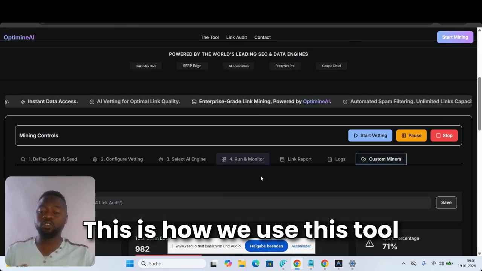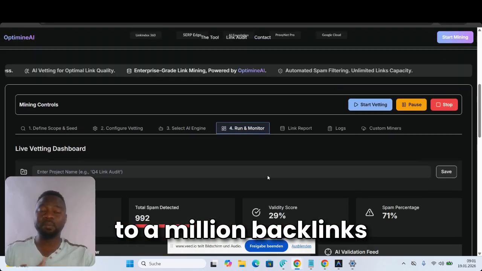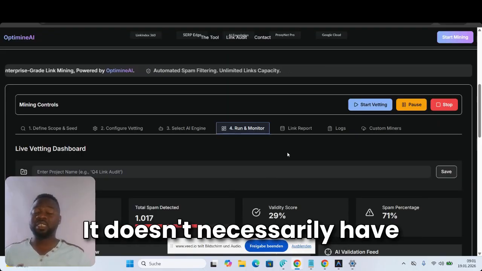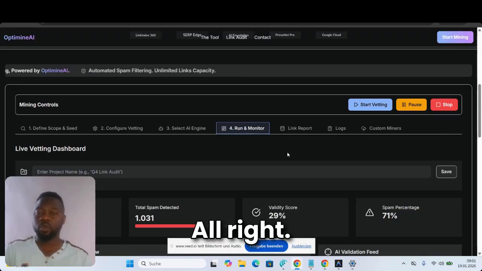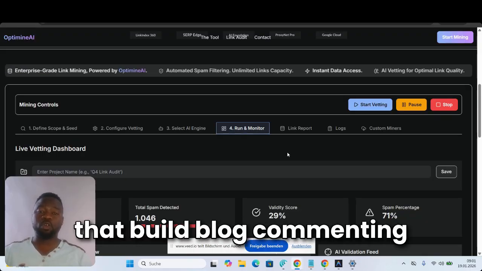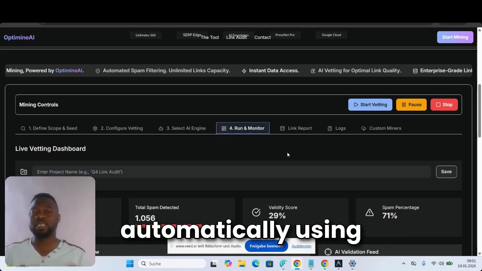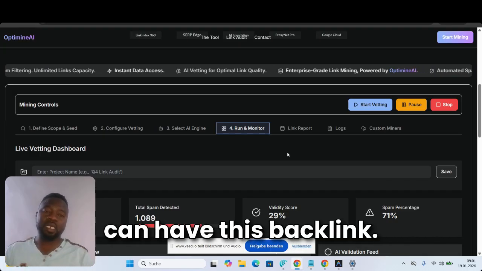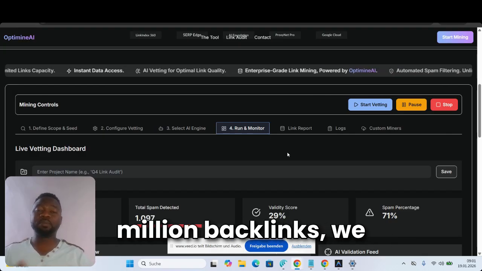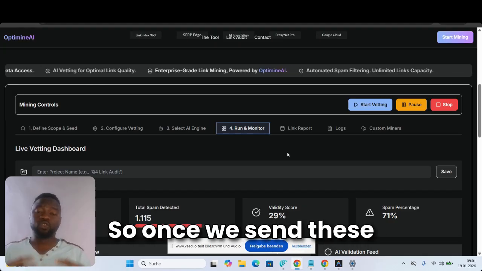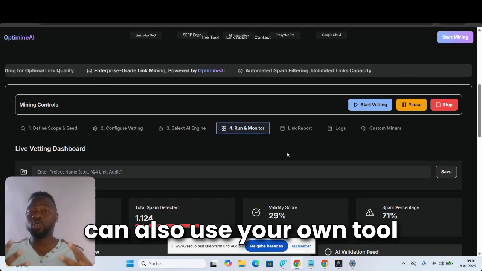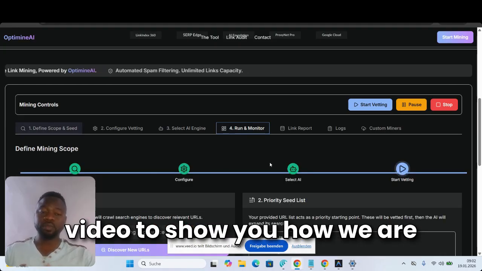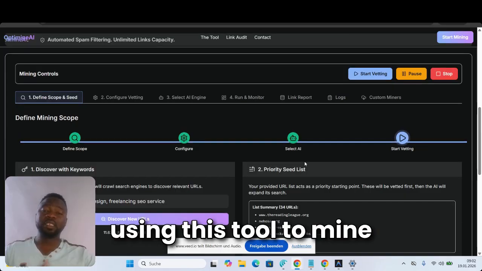This is how we use this tool to get thousands, up to 1 million backlinks online and download them. Maybe you also have a different tool that you use. It doesn't necessarily have to be Optilink AI. There are so many tools that do blog commenting and link building automatically using artificial intelligence. Once the backlinks are downloaded, let's say we have 1 million backlinks, we can send them to you based on your keyword. Once we send these backlinks to you, you can use your own tool to run your link building campaign. If you are curious, there's going to be another video to show you how we are using this tool to mine thousands of backlinks.